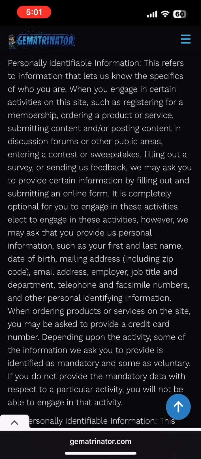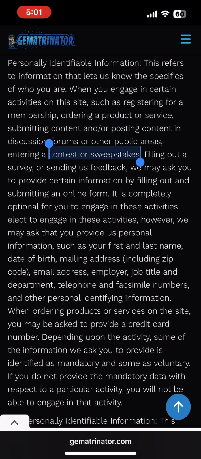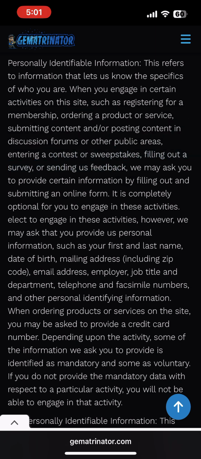When you engage in certain activities on this site, such as registering for a membership, ordering a product or service, submitting content and/or posting content in discussion forums or other public areas, entering a contest or sweepstakes, filling out a survey, or sending us feedback, we may ask you to provide certain information by filling out and submitting an online form. It is completely optional for you to elect to engage in these activities.